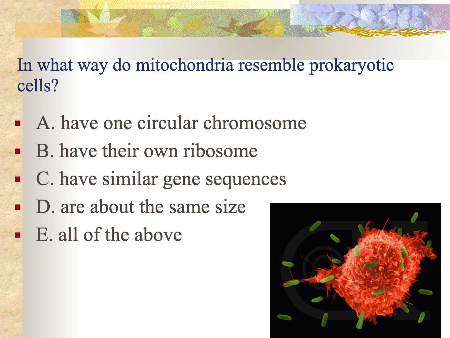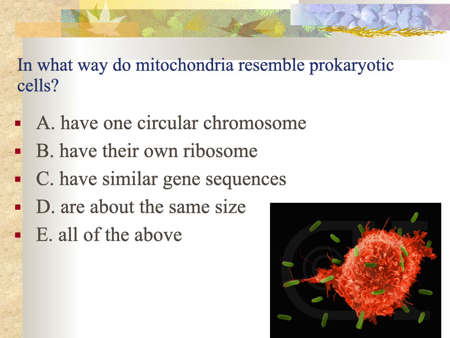In some ways, mitochondria strongly resemble prokaryotic cells. They have the same kind of chromosome. They have a similar ribosome. They have similar gene sequences. They're roughly about the same size, and they're capable of doing binary fission.